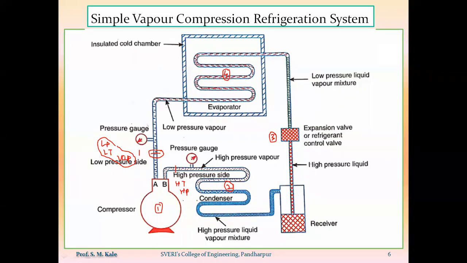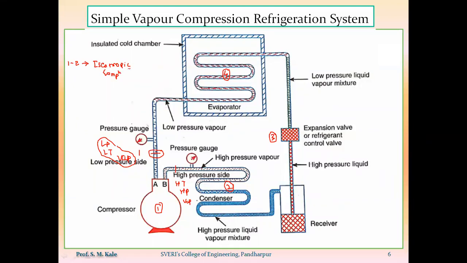Now, whatever 1 to 2 process is occurring, that 1 to 2 process will occur inside the compressor, and that will be called the isentropic compression process. So what does isentropic compression mean?